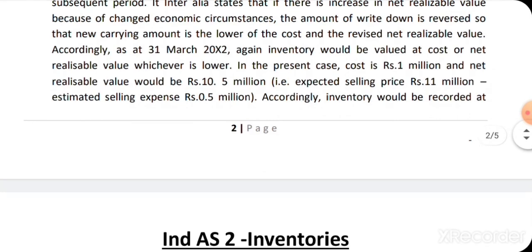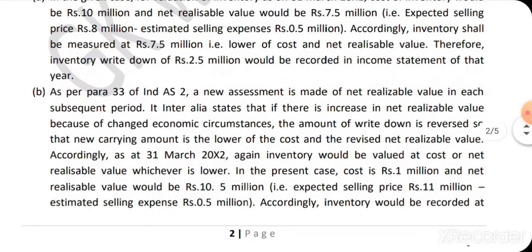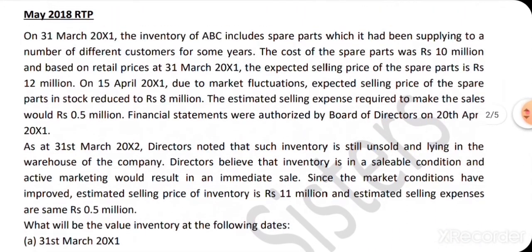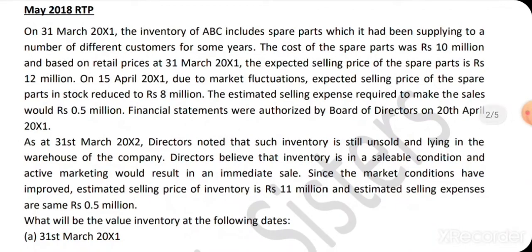And once again, I'm saying that in the present case, the cost is 10 million. It has been mistyped or misprinted as 1 million. Hope you are clear with this question. This is an easy question, but a bit tricky in the second part. First part, everyone will do. In the second part, you should be very careful while considering the cost of inventory. Hope you are clear with this. And by this we have completed our Ind AS 10 compiler.